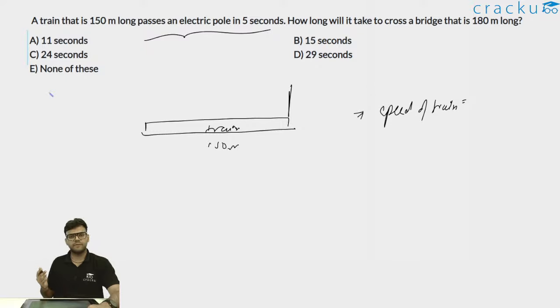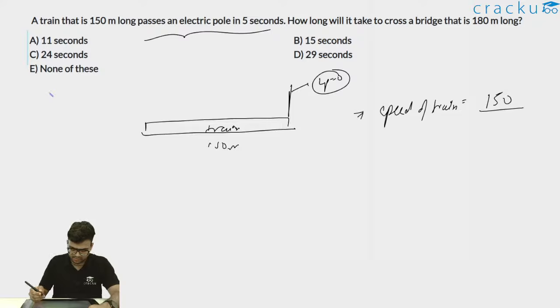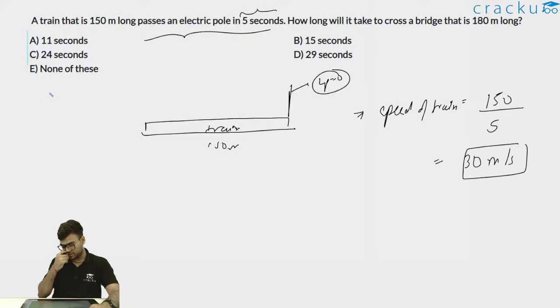will be length of train plus length of pole. Now length of pole will be 0. We have to consider it as 0 because length of pole in comparison to length of train will be negligible. So I can say length of pole plus length of train, which is 150, divided by the total time taken. Time taken is 5 seconds by the train to completely cross the pole. So 150 divided by 5, I can say speed of train is 30 meters per second.